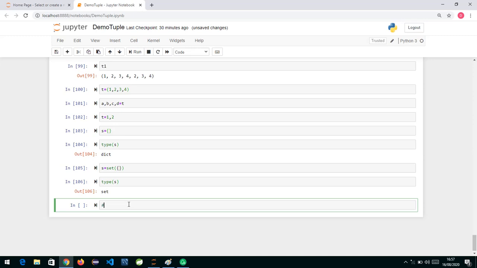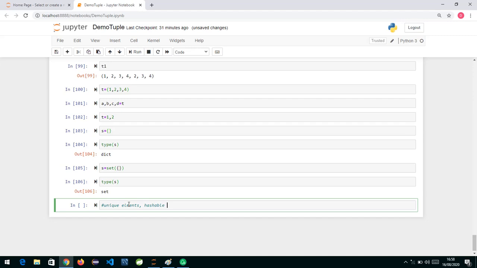Now set is basically used when you want to store unique things. You don't want duplicates. Set is always going to store unique elements, and inside set the only elements we can store are those which are of hashable type. So inside set we can store only those objects which are of hashable type.